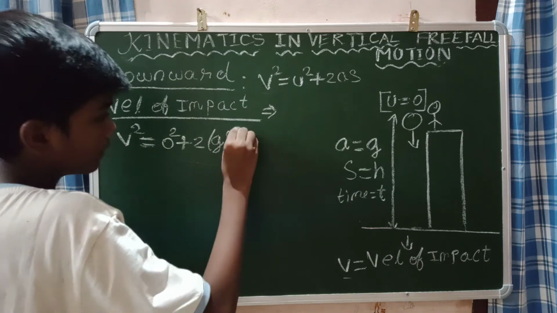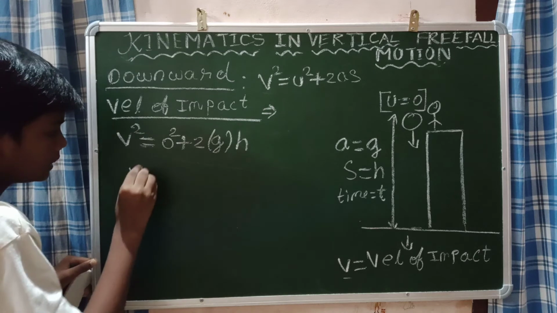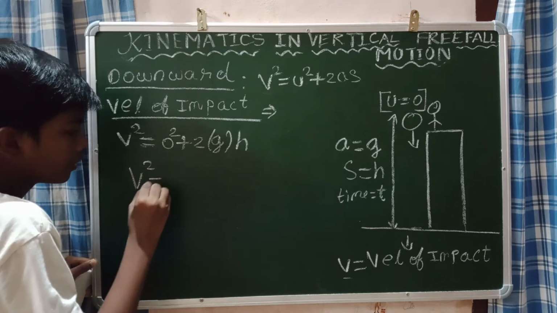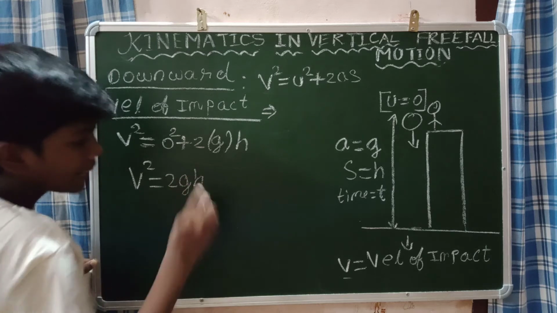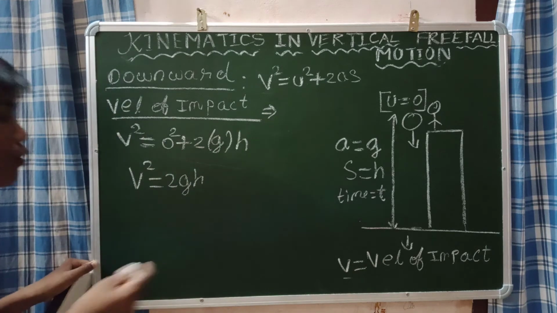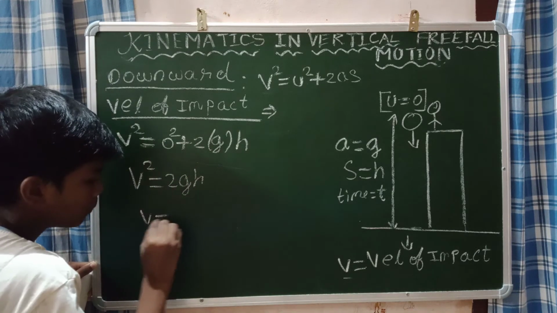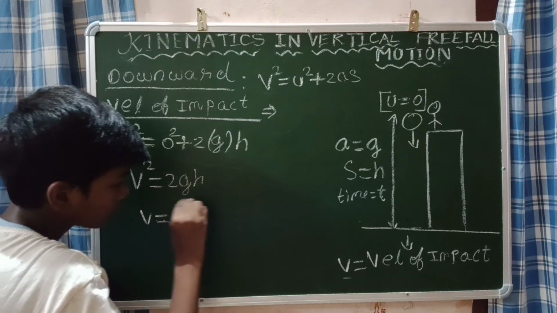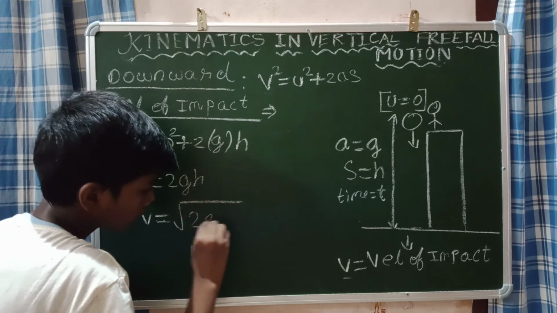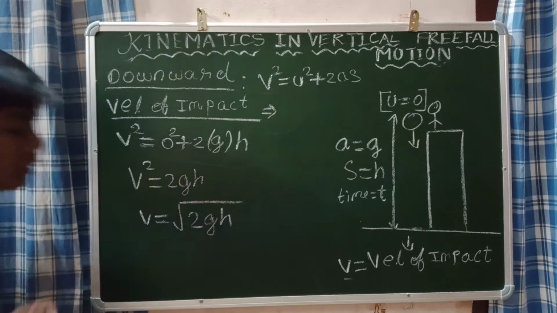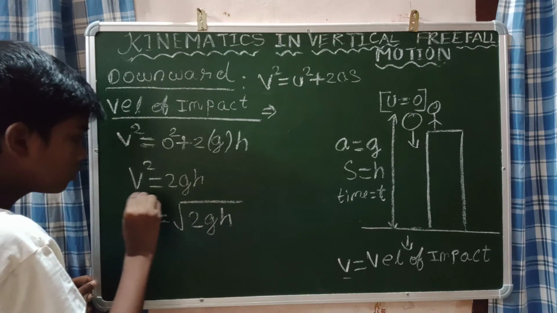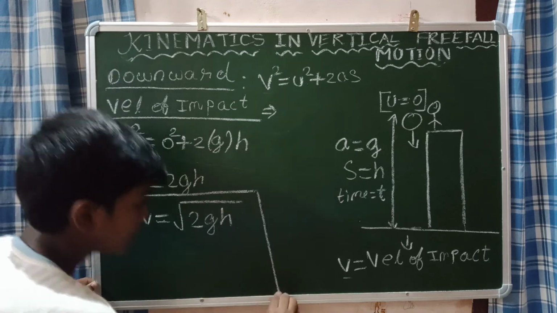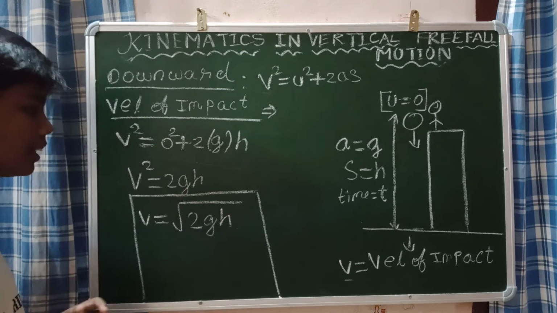What is the displacement covered? H. So we can frame it as v square is equal to 2gh. But we want to find the velocity of impact only. How will you find it? Velocity of impact will be root of 2gh. This root 2gh will give us the velocity of impact.